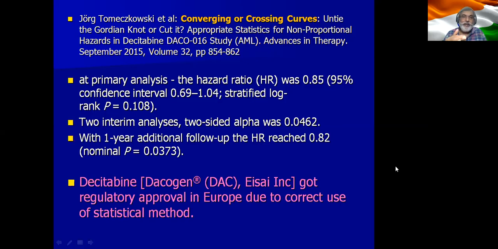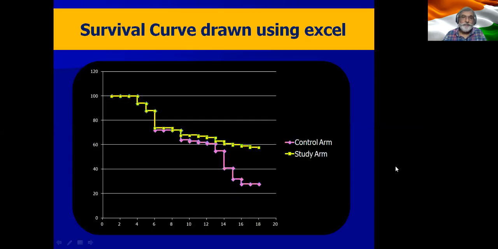And you can see that at primary analysis, the p-value was not significant. It was 0.108. But after a 1 year additional follow-up, the hazard ratio became 0.82 and the p-value really became significant, 0.03. And this, in fact, allowed the regulatory authorities in Europe to give marketing approval for this particular drug. So there are new ways of interpreting the survival curves in a much better way.